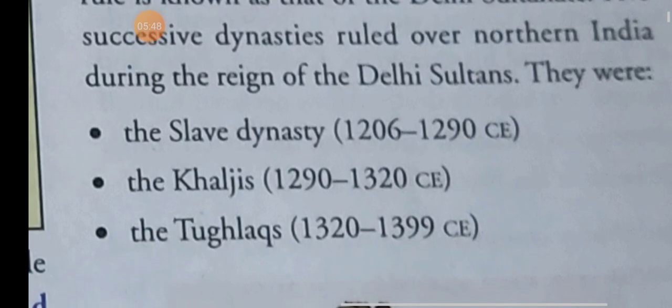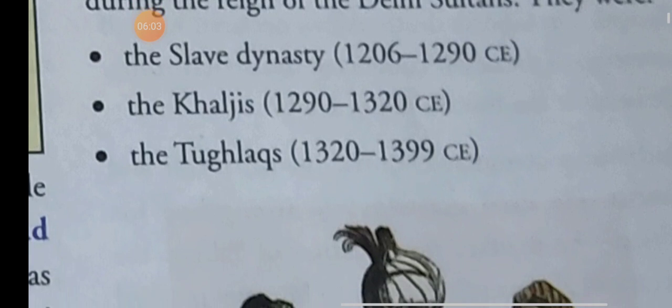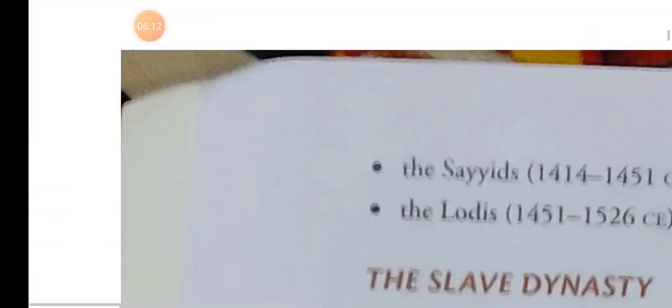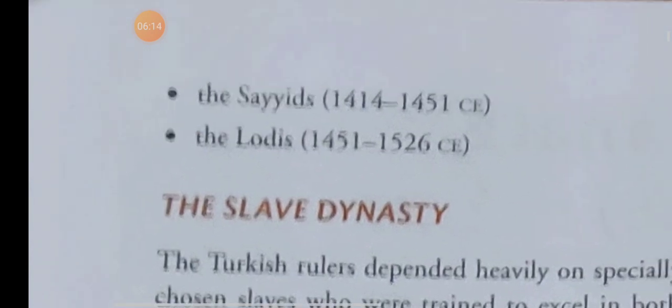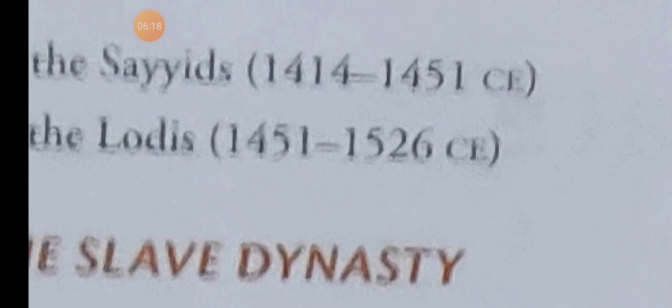The five dynasties were: first, the Slave dynasty, which ruled from 1206 to 1290 CE. The Khaljis ruled from 1290 to 1320 CE. Third, the Tughlaqs ruled from 1320 to 1399 CE. The Sayyids ruled from 1414 to 1451 CE.